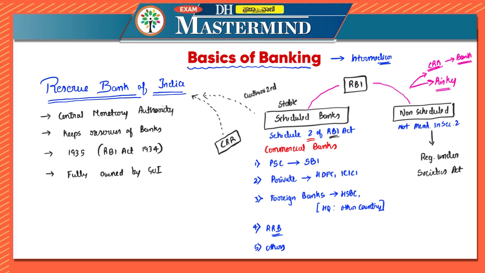I'll tell you one very important point with respect to scheduled banks. How much is the paid up capital to have a scheduled bank? The paid up capital here is rupees 5 lakh. Very, very important. You might get confused in the examination. They have a paid up capital of 5 lakh or more, so the minimum is 5 lakh in order to comply with all the requirements of the Reserve Bank of India. Such a paid up capital regulation is not there in case of non-scheduled banks.